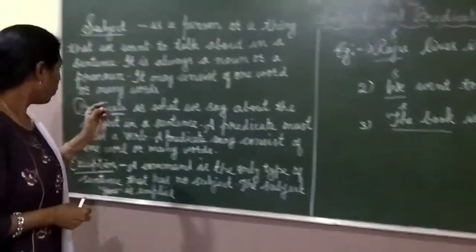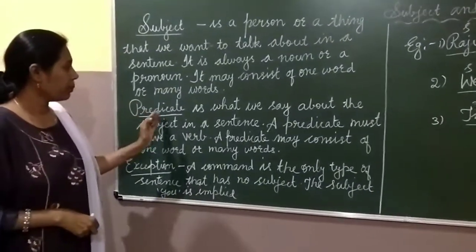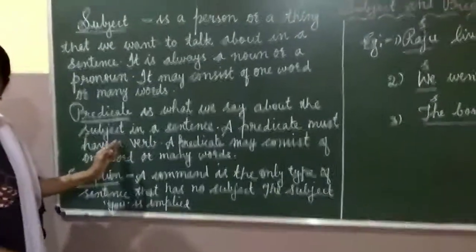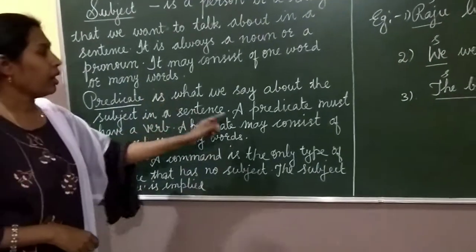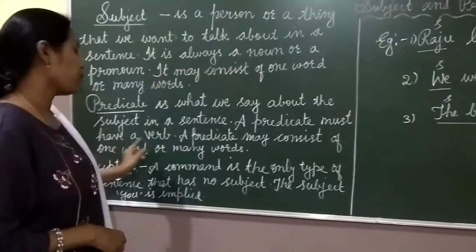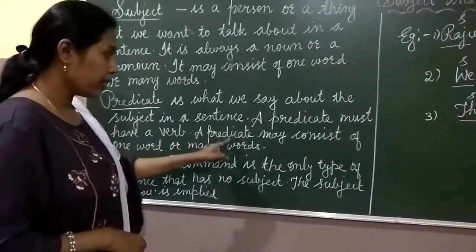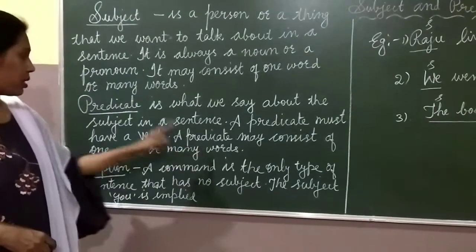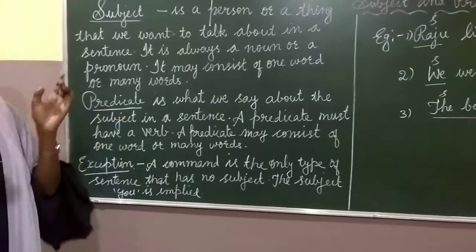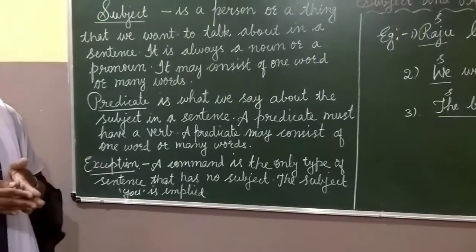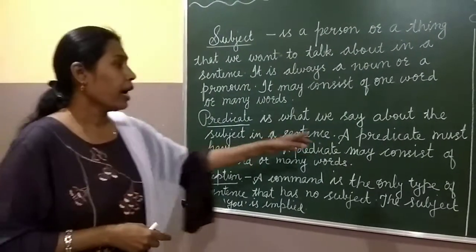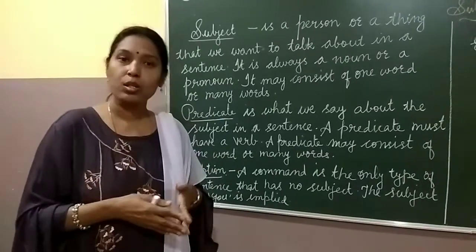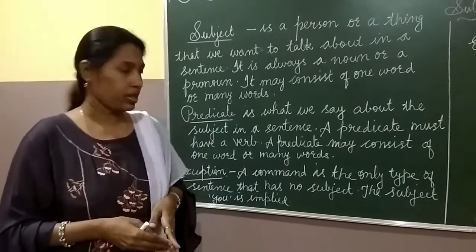Next, you see, what is predicate? Predicate is what we say about the subject in a sentence. A predicate must have a verb. A predicate may consist of one word or many words. Okay? And a predicate must have a verb. And it may consist of one word or many words.